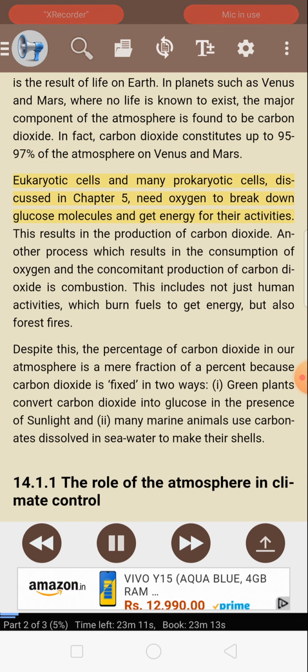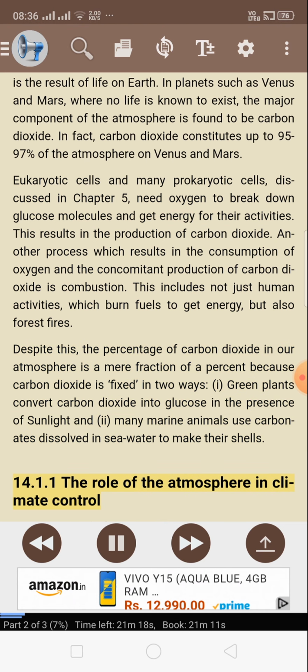Eukaryotic cells and many prokaryotic cells discussed in Chapter 5 need oxygen to break down glucose molecules and get energy for their activities. This results in the production of carbon dioxide. Another process which results in the consumption of oxygen and the concomitant production of carbon dioxide is combustion. This includes not just human activities which burn fuels to get energy, but also forest fires. Despite this, the percentage of carbon dioxide in our atmosphere is a mere fraction of a percent because carbon dioxide is fixed in two ways. Green plants convert carbon dioxide into glucose in the presence of sunlight, and many marine animals use carbonates dissolved in seawater to make their shells.